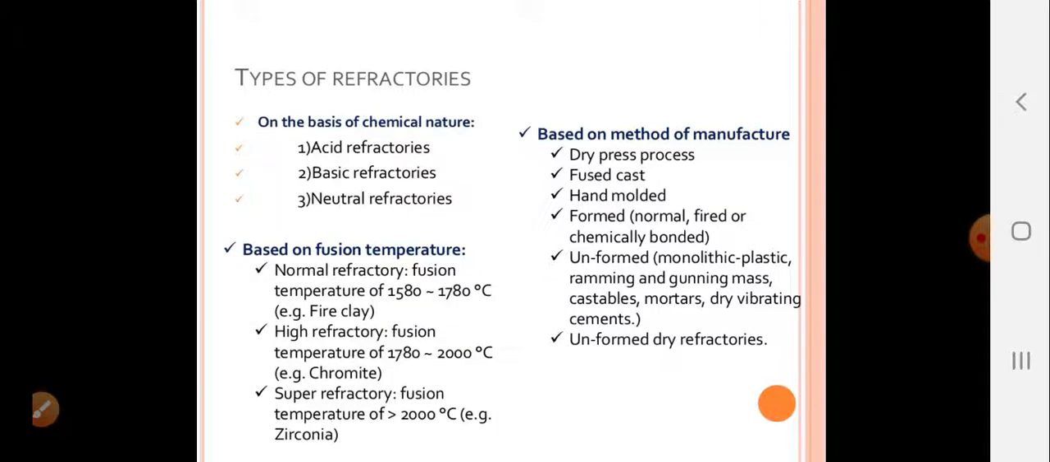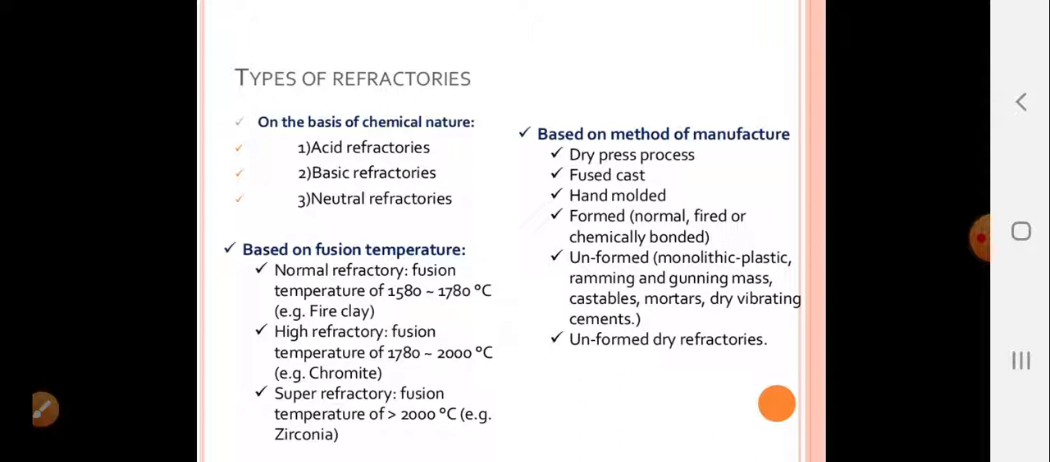This is the last topic in our chapter, cement and ceramic industries. It is types of refractories. So, classification of refractories is done on the following three bases: on the basis of its chemical nature, based on method of production, and based on fusion temperature.